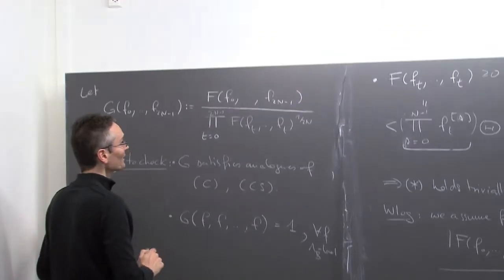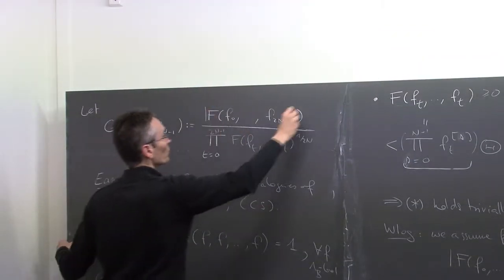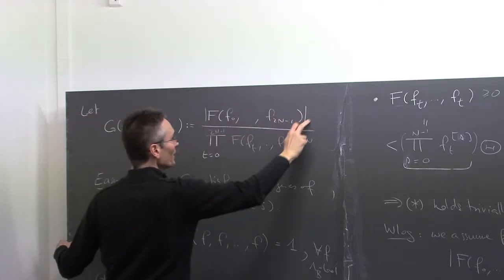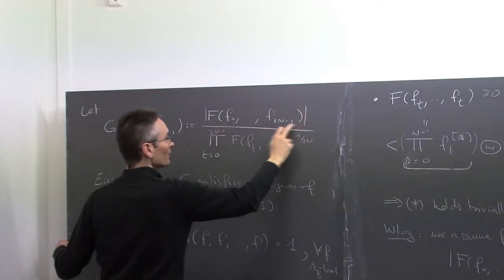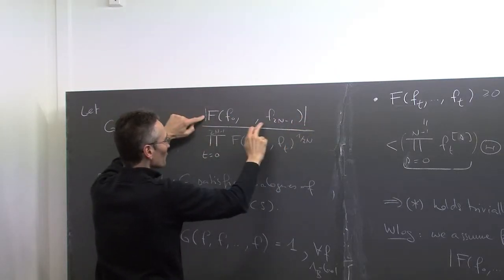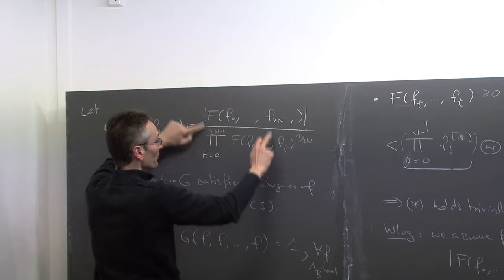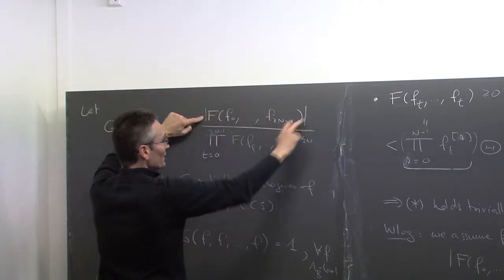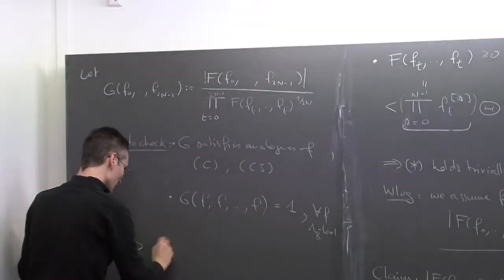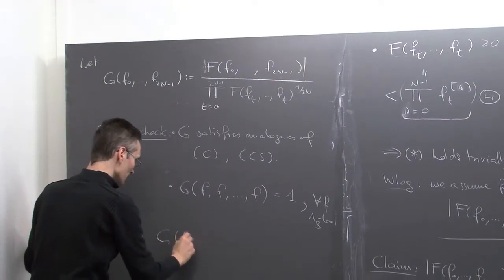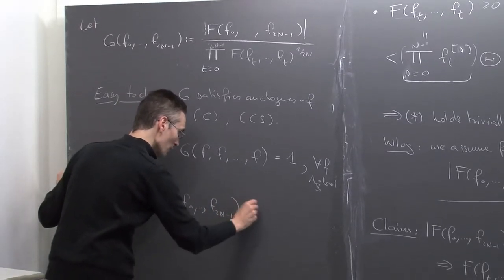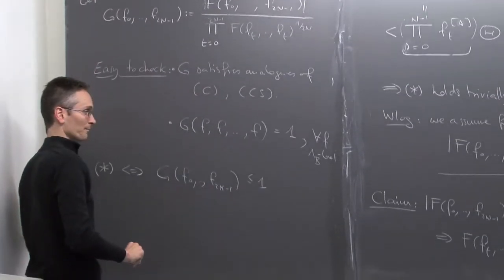So now, star, which is what we want to prove. What was star telling you? Star, sorry, I want to put absolute value here. Star is telling you that the numerator is always smaller than the denominator. That means this is equivalent to saying that G of f0, up to f2n minus 1, is always smaller than 1.